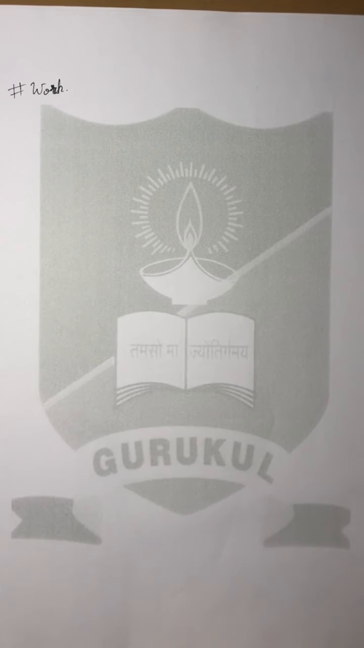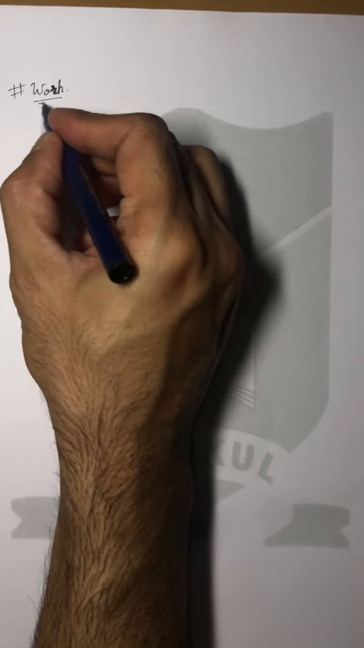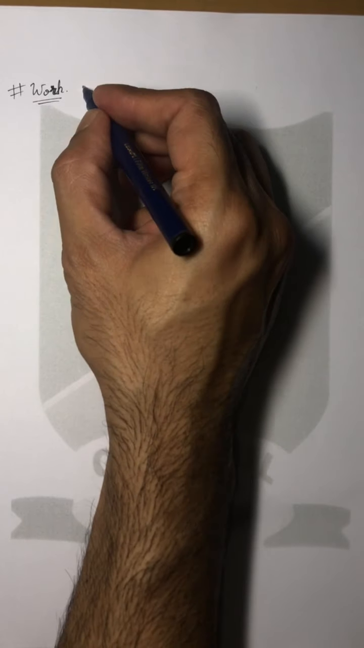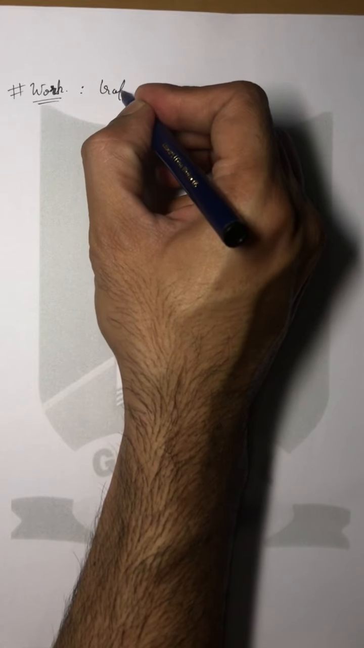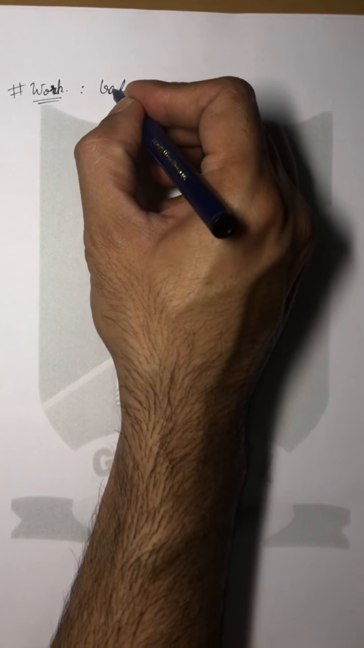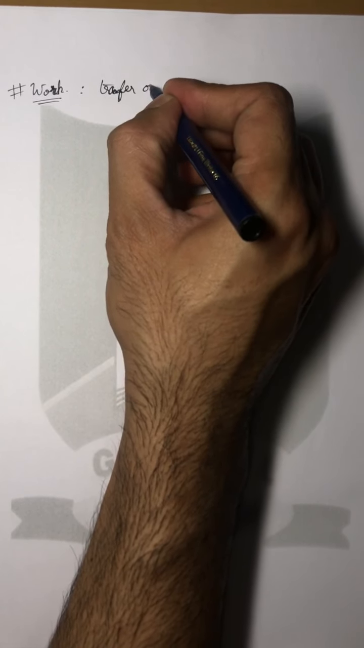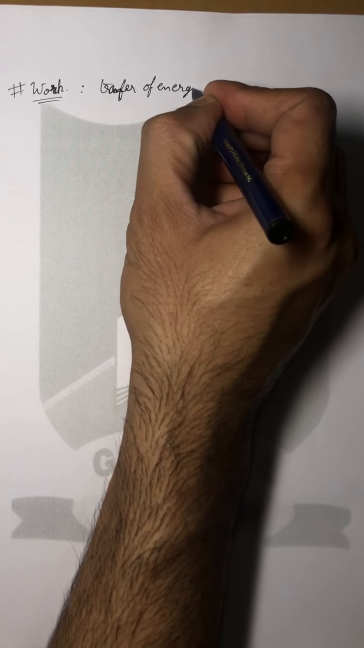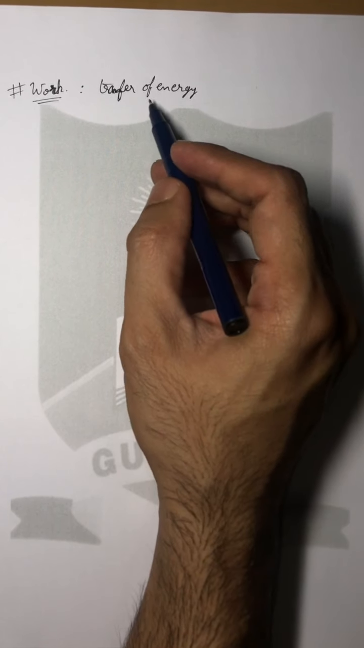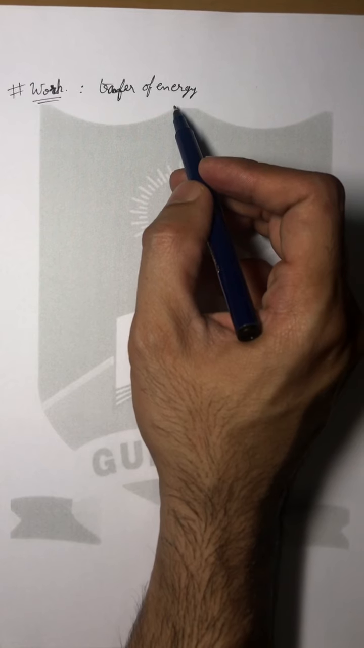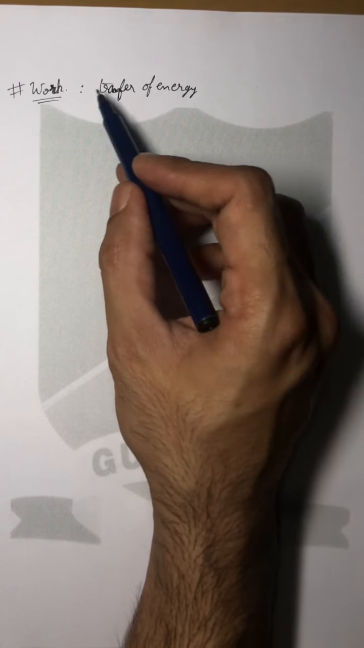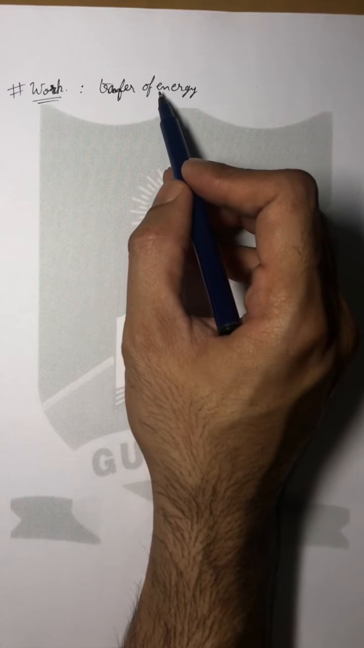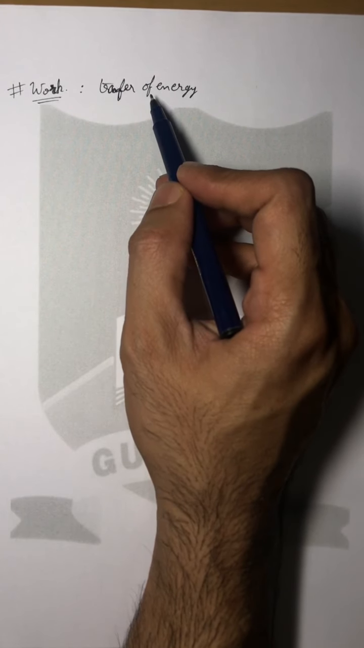Let us start with the topic work. Now, work we have already done in junior classes, and work can be easily described as transfer of energy. And we describe energy as the ability to do work. So both work and energy are interchangeable. So work can be understood as the transfer of energy from one body to another body.